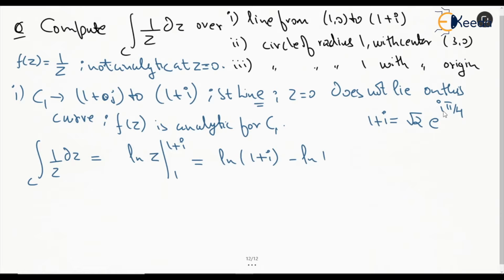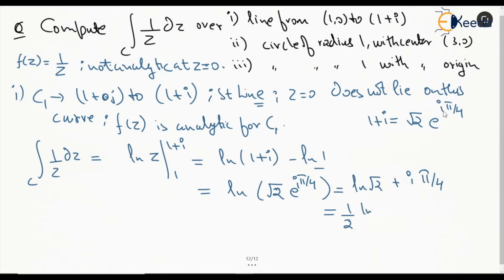So this becomes ln of root 2 times e to the power i pi by 4, and we can split this as ln root 2 plus i pi by 4, because one is log and one is anti-log, or we can write it as 1 by 2 ln 2 plus i pi by 4. This will be the answer for curve C1.